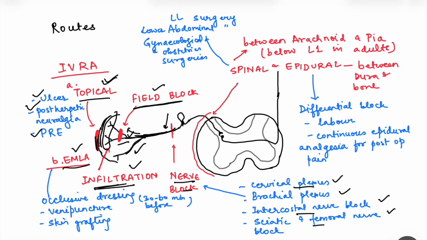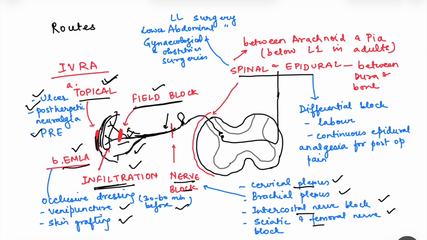With EMLA, it is applied on the intact skin, and the local anesthetic penetrates into the skin up to 5 millimeter depth, and this is done approximately 30 to 60 minutes before the procedure which we have to perform. For example, before venipuncture, before skin grafting. So this method is providing anesthesia below the skin but without any invasive method.